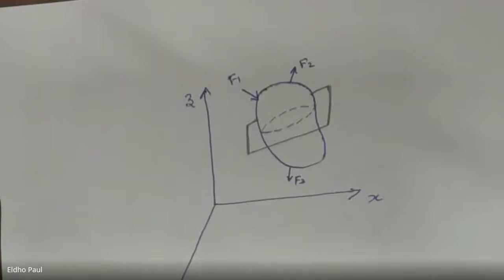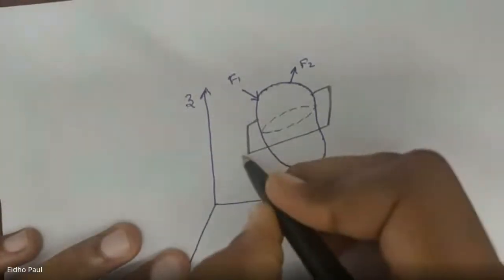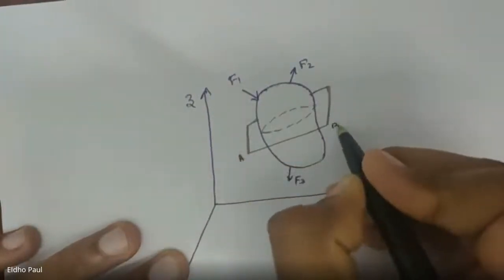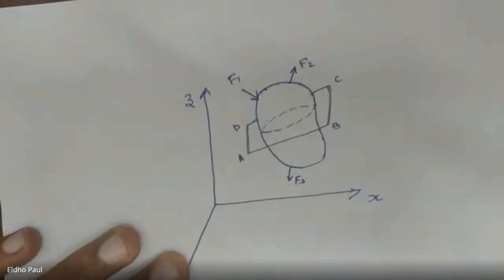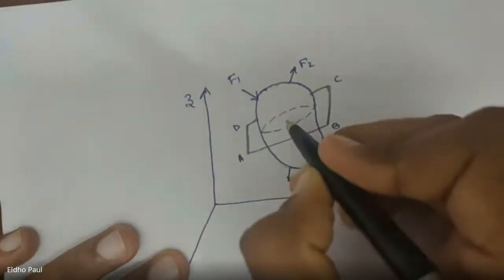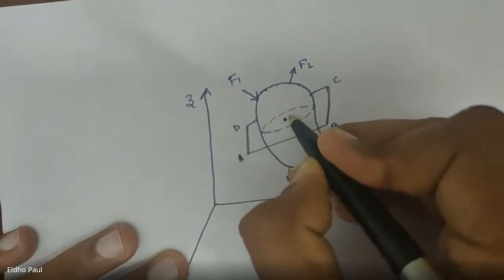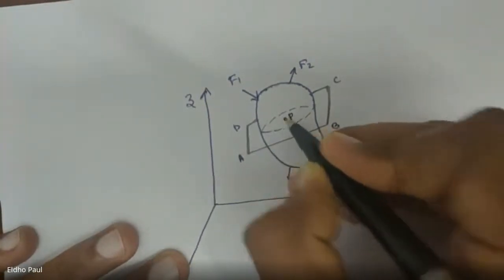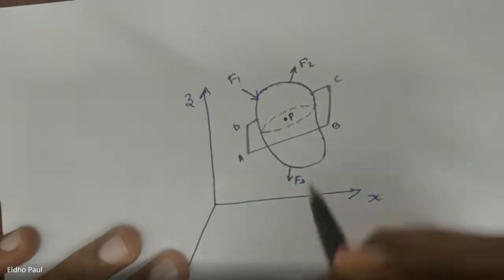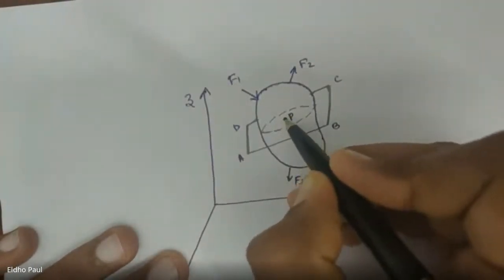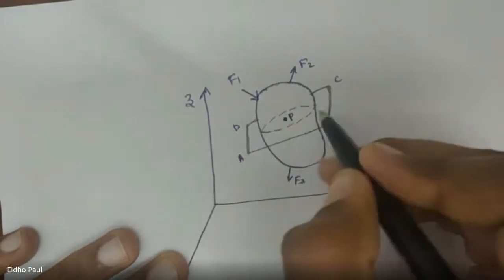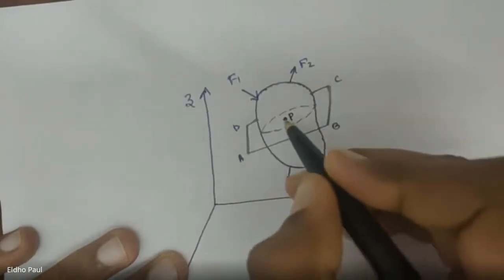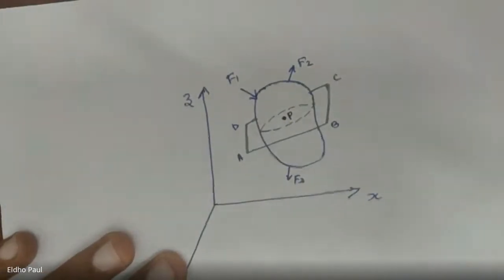And here I am using a plane ABCD to cut the body into two halves. I am cutting with this plane through this point P. Here I am specifying a point P inside this body, and using this plane ABCD, I cut this body into two halves, which is passing through this point P.